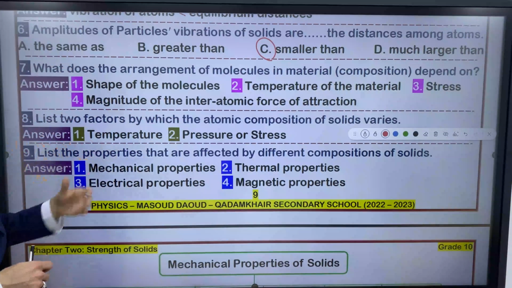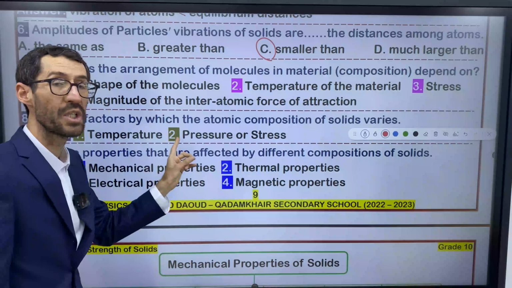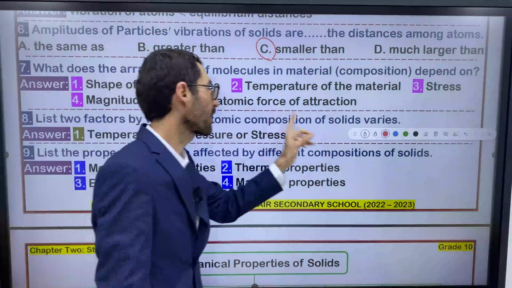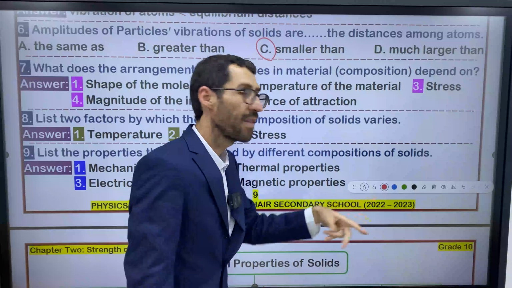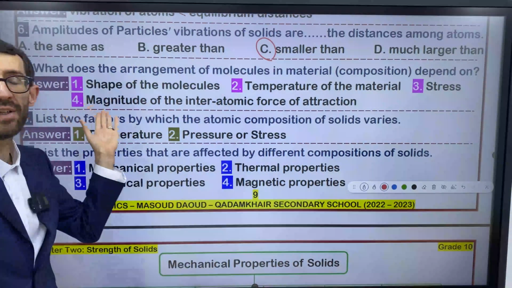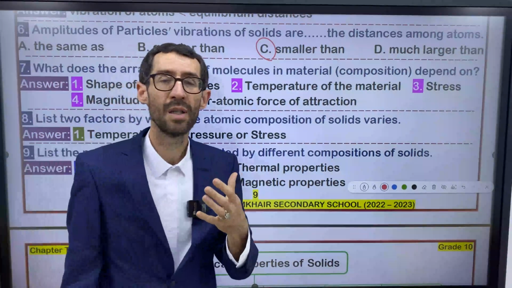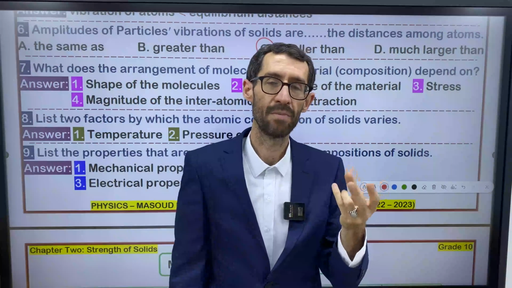We have one more question. Question number 8. List 2 factors by which the atomic composition of a solid varies. Think about 2 factors. In previous questions, we mentioned 4 factors, right? I want you to just mention 2 factors, as you like.